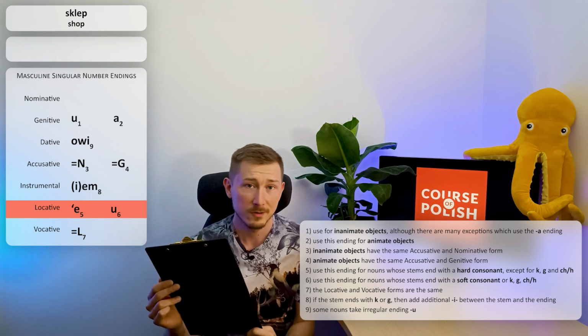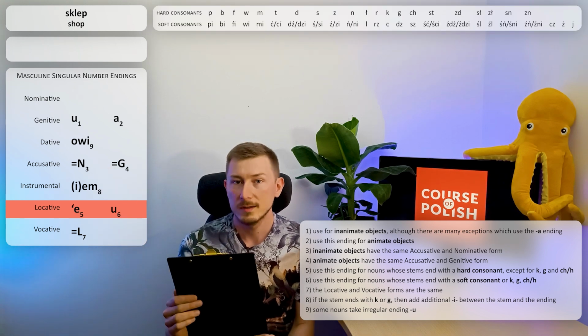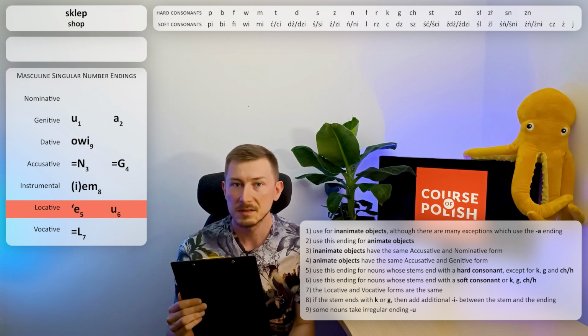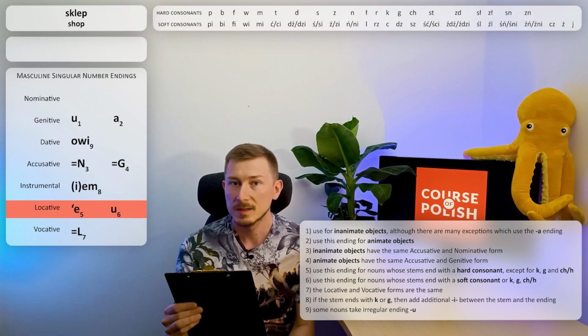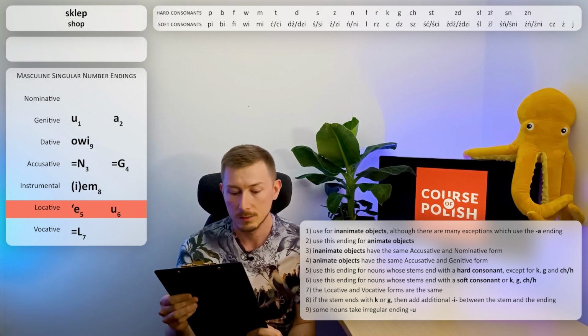So what is a hard consonant? Here you have the entire table with all hard and soft consonants. You just have to memorize it. So if you look at the end of our stem, sklep, and on the table with hard consonants, you can see that the letter p is a hard consonant, so we have to use this ending during declension.